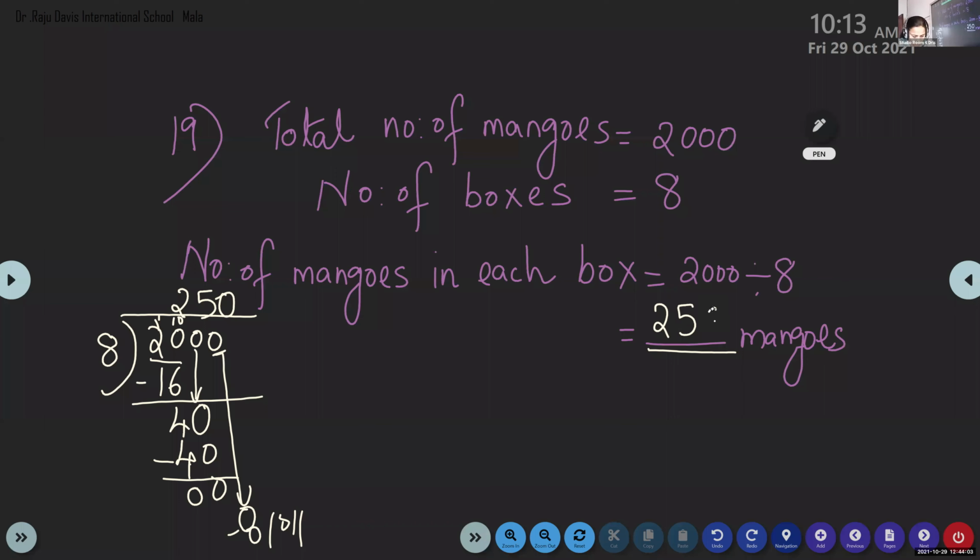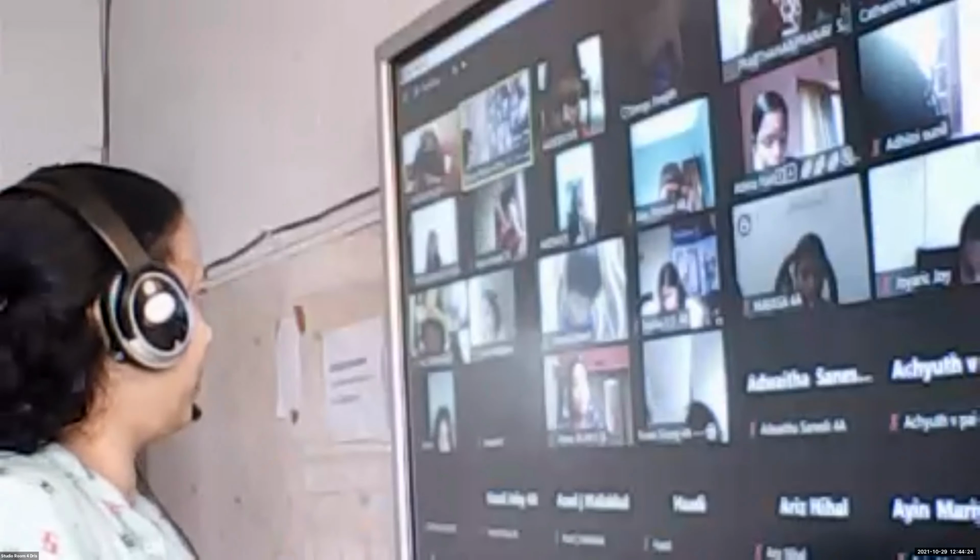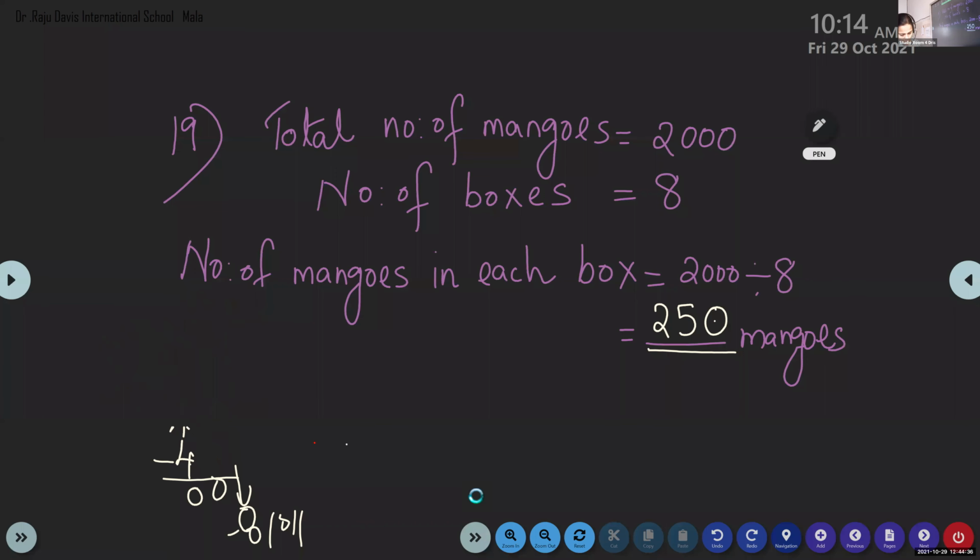Now look at the last question. How many mangoes remain unarranged after the equal distribution? The number of mangoes remaining is equal to 0. Tell me the answer. Is there any mango remaining after? No. So what do you have to write? No mangoes remain unarranged. We have to write it like that. So here the number of mangoes in each box we have written 250 mangoes.